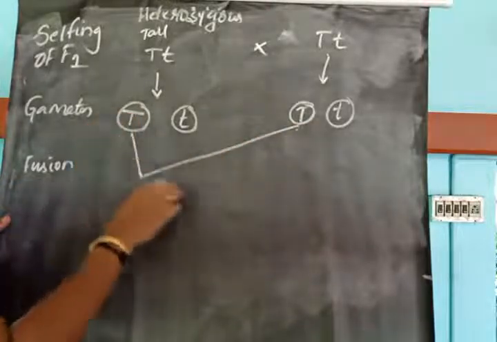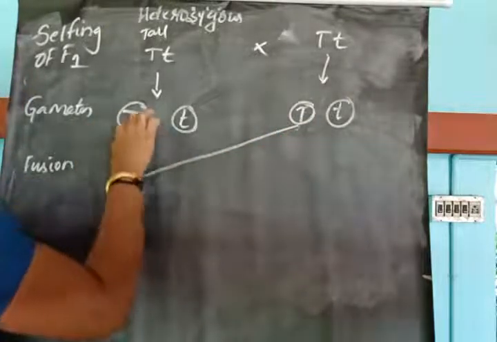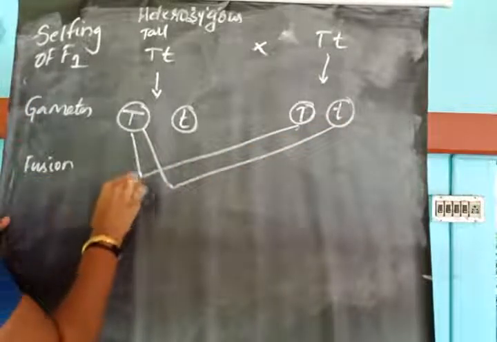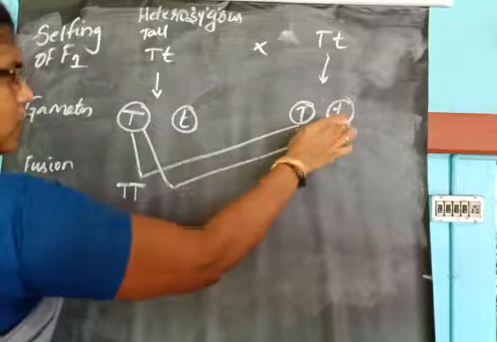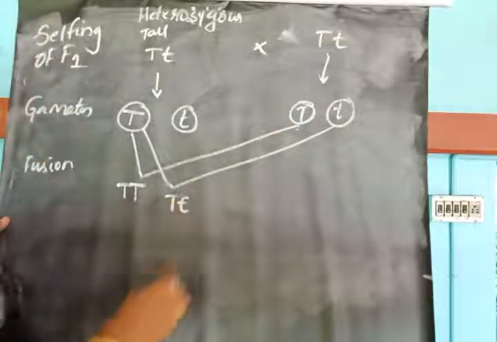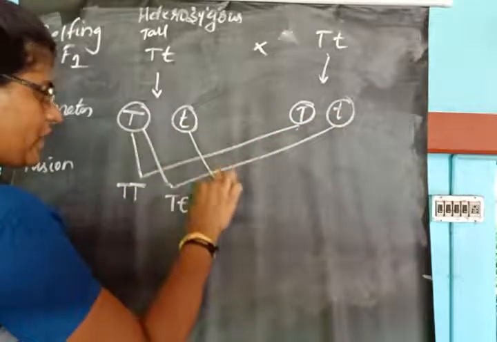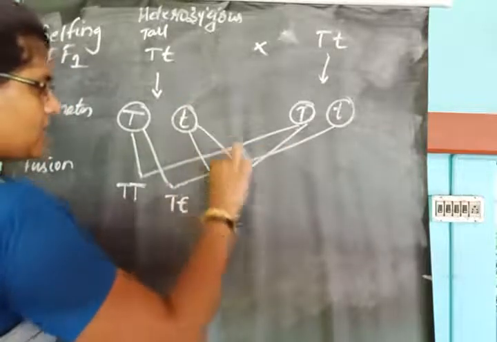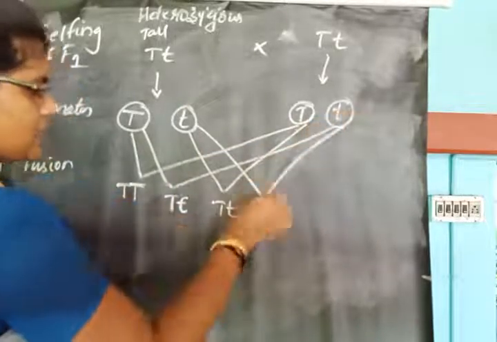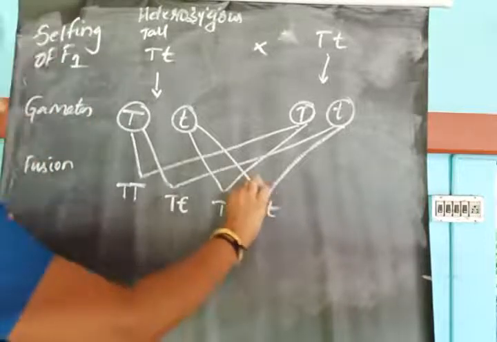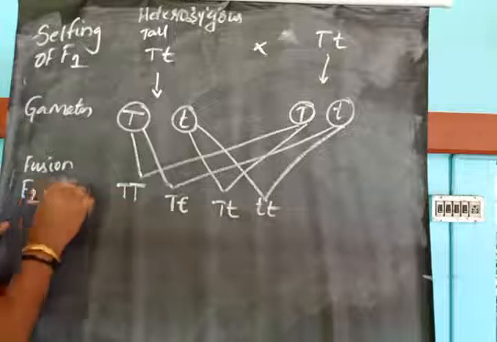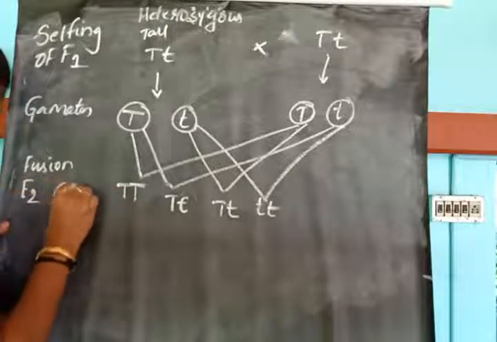This capital T may cross with this capital T, and this capital T may cross with this small t. So we obtain capital T capital T, then capital T small t. Then this small t may cross with this capital T, so we obtain capital T small t. Then this small t may cross with this small t, so small t small t. So these are the F2 generation genotypes.